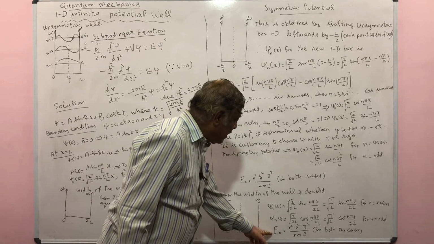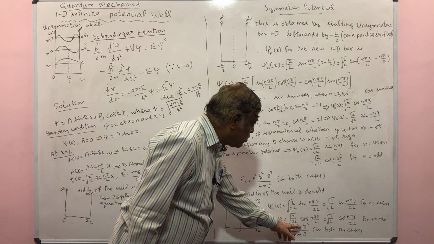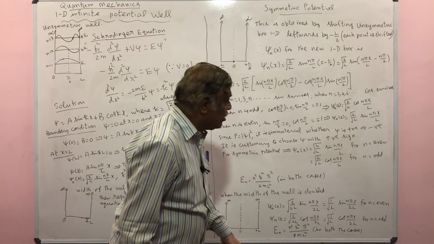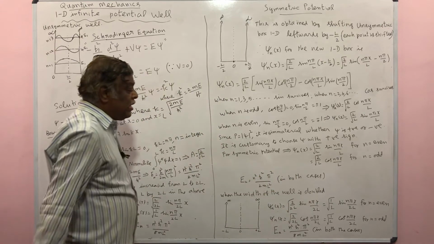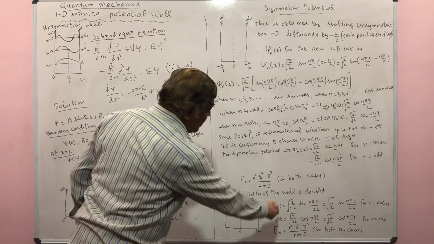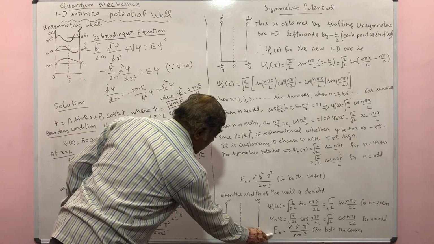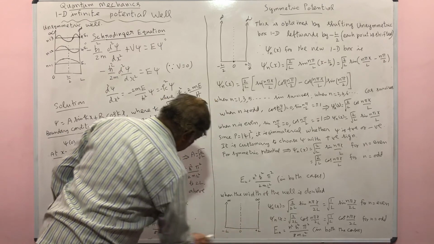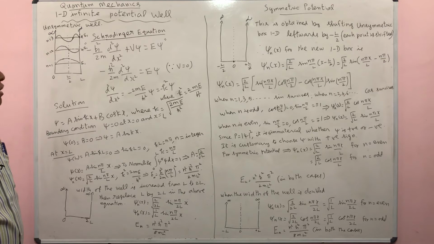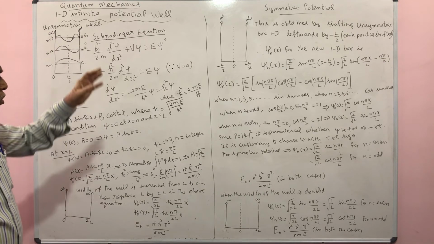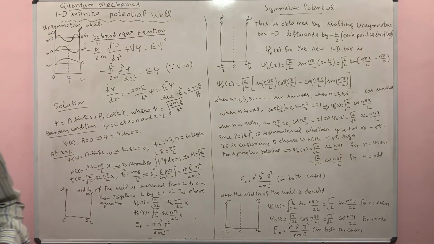Now the energy eigenvalue corresponding to the nth state is n square pi square h cross square by 2 m (2L) square in both cases. So whether n is odd or even, the expression is the same. Here also you can note that the expression for energy eigenvalue is the same whether the potential is symmetric or unsymmetric. Now using this result, we can solve many problems which are related to the NET examination.